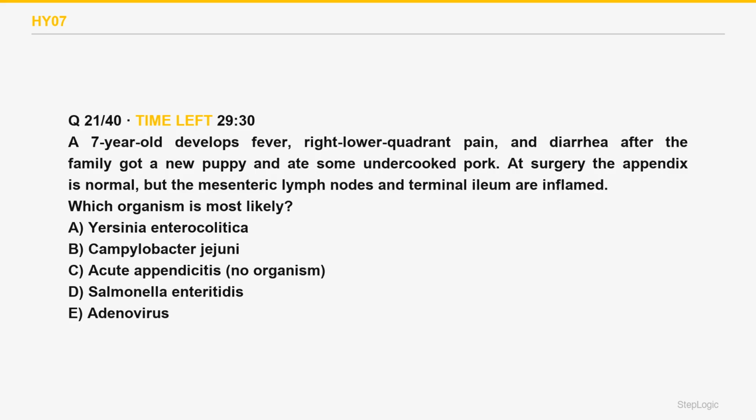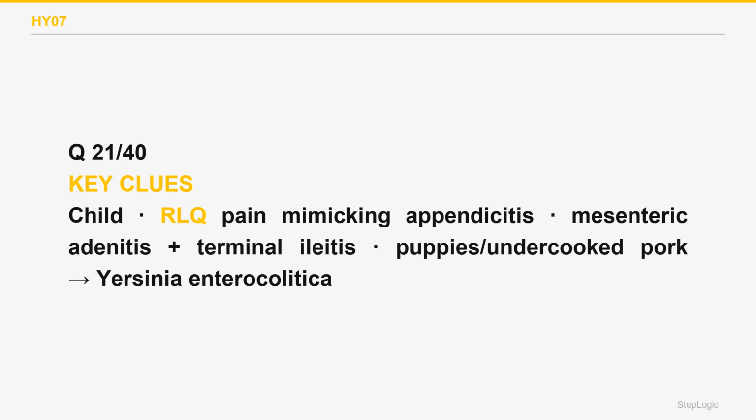Read the command. Identify the organism. Pseudoappendicitis from mesenteric adenitis after puppy or pork exposure is Yersinia enterocolitica. Yersinia enterocolitica causes pseudoappendicitis, fever, and right lower quadrant pain from mesenteric adenitis and terminal ileitis that mimic appendicitis, but the appendix is normal.